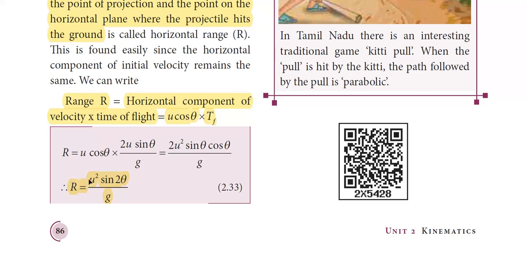From this equation, we understand that the range or the maximum distance traveled by the projectile along the x direction depends on initial velocity, the angle of projection, and acceleration due to gravity.